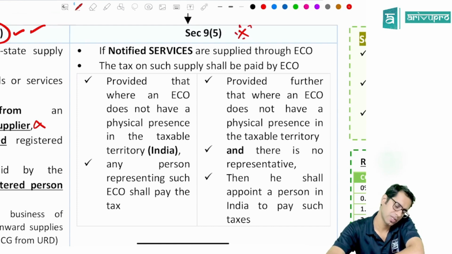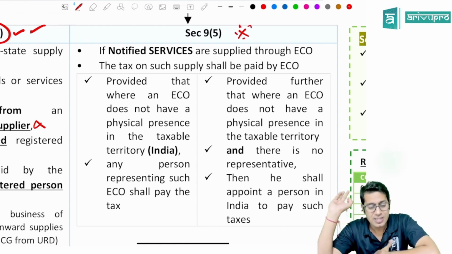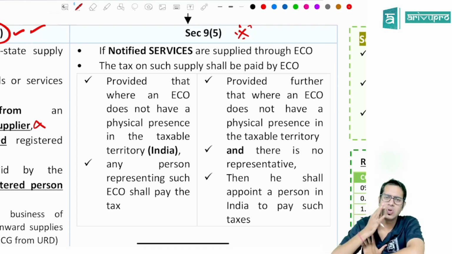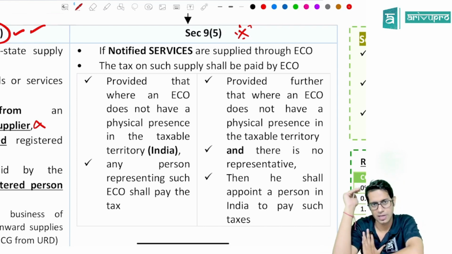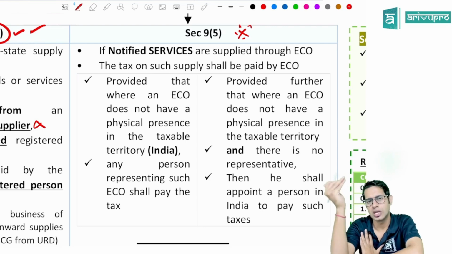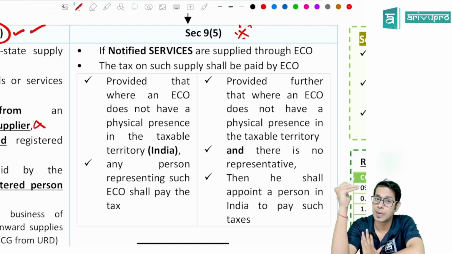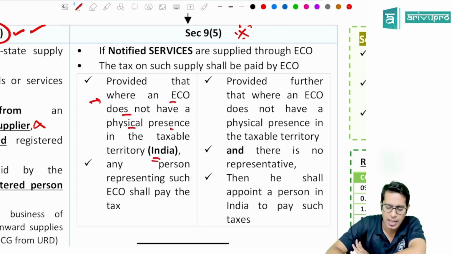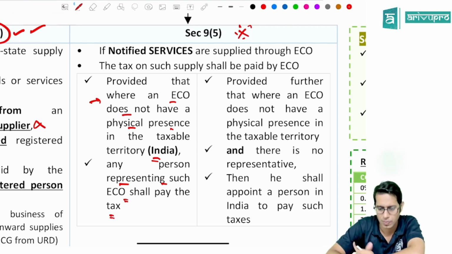Section 9 subsection 5 says what, sir? If notified services are supplied through an e-commerce operator, the tax on that supply is required to be paid by the e-commerce operator. So the government says, I am going to give you a list of some services. If these services are supplied through an e-commerce operator, the tax on that supply is required to be paid by the e-commerce operator. Provided that if the e-commerce operator does not have a physical presence in the taxable territory, that is India, then any person representing such e-commerce operator in the taxable territory, that is India, will have to pay the taxes.